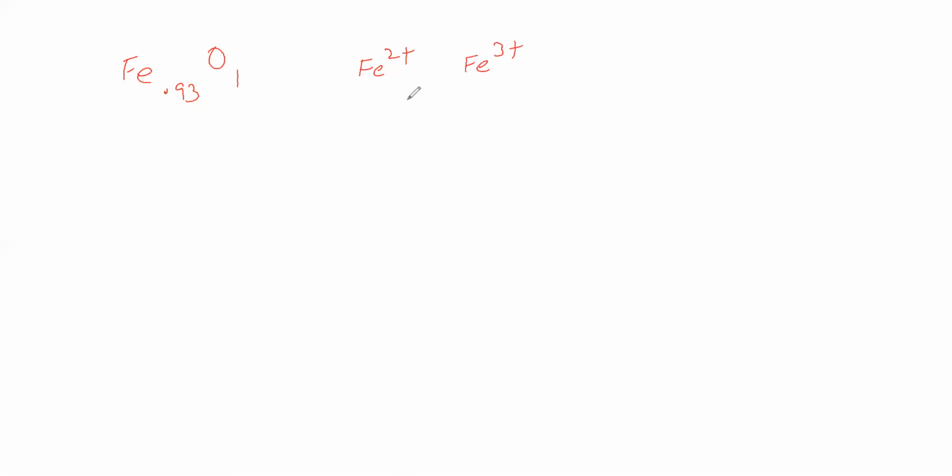If Fe2+ is x, then Fe3+ is 0.93 minus x. Total positive charge and total negative charge will be equal because it is electrically neutral.